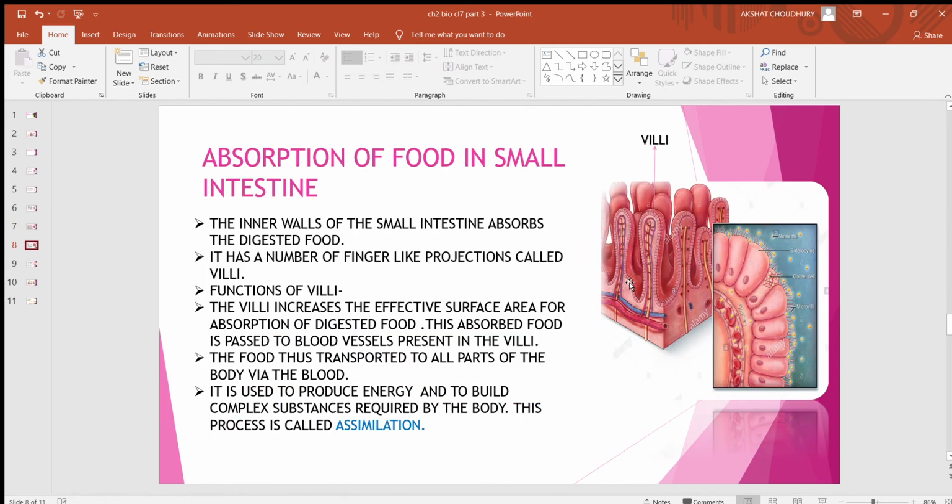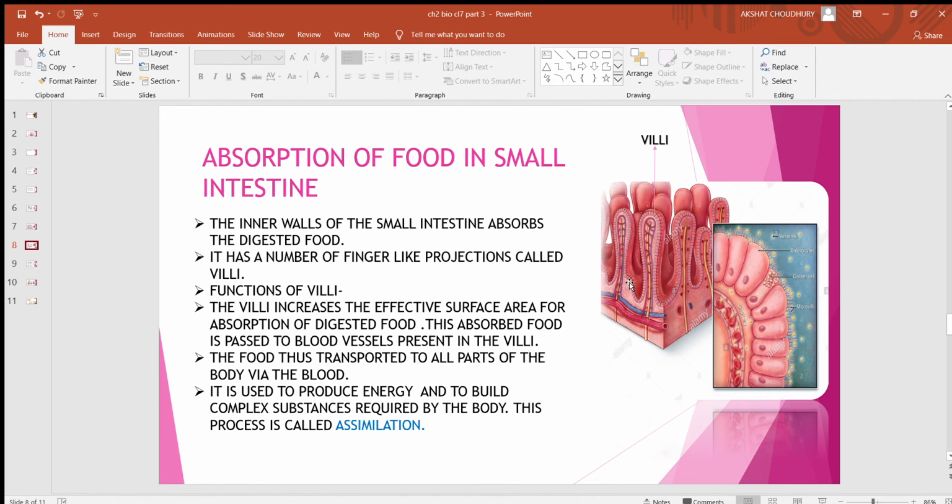Absorption of food in small intestine. The inner walls of the small intestine absorb the digested food. It has a number of finger-like projections called villi. The villi increase the effective surface area for absorption of food. This absorbed food is passed to blood vessels present in the villi. The food is thus transported to all parts of the body via the blood.